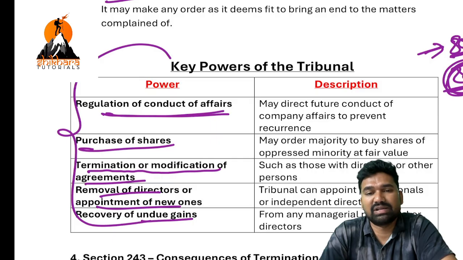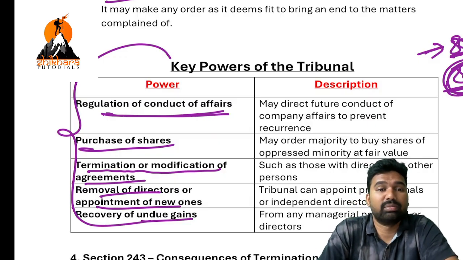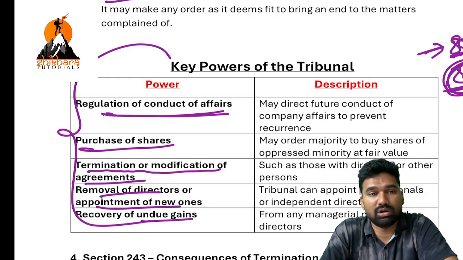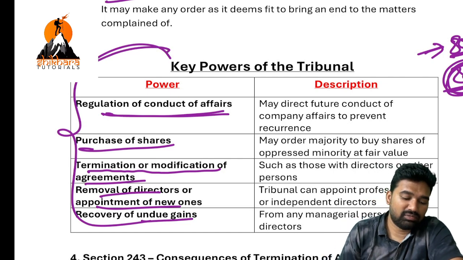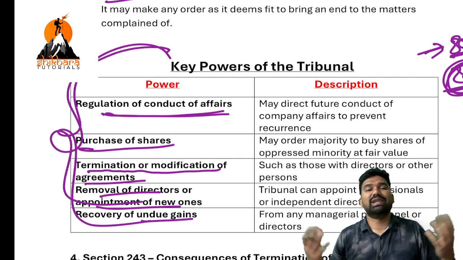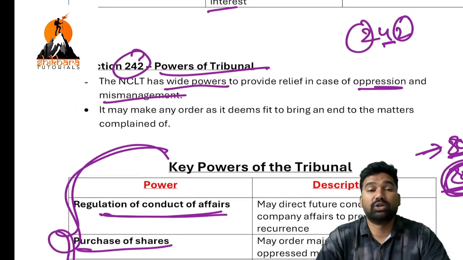If NCLT is of the feeling that these directors obtained unfair advantage by using their dominant position, by using their influential position, then NCLT will issue orders to recover that undue gain. Okay, so out of these powers, NCLT might use any power to settle the case. So this is Section 242, powers of the tribunal.